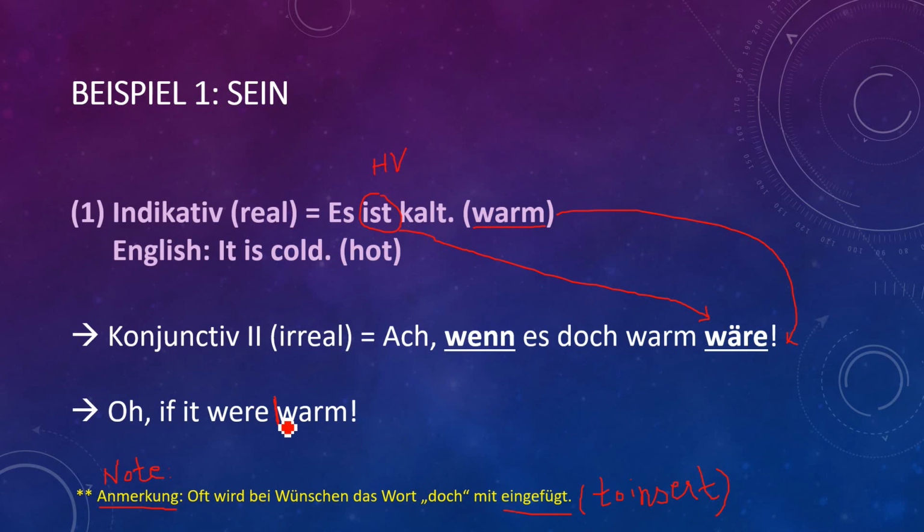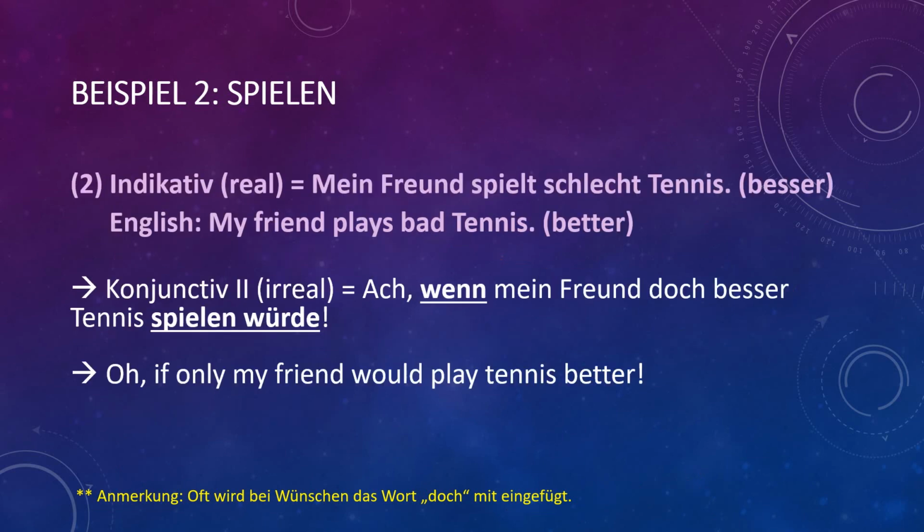Alright guys, then Beispiel 2. So indicative is, mein Freund spielt schlecht Tennis. Yes, he is a very bad player, he plays bad tennis. You have to make a sentence with better. Konjunktiv 2 will be, ach, wenn mein Freund doch besser Tennis spielen würde. Why we have used würde? Because here you can see the verb is spielen.